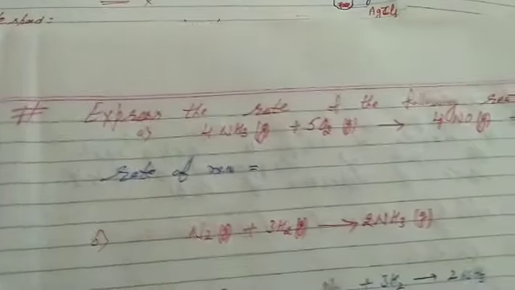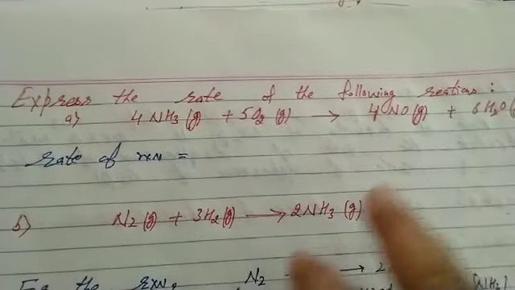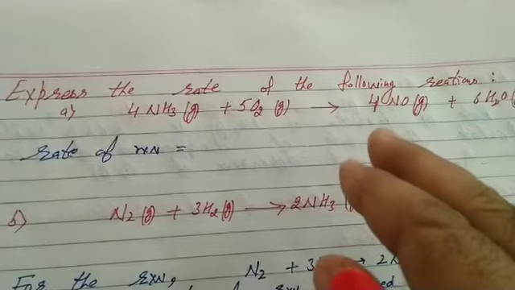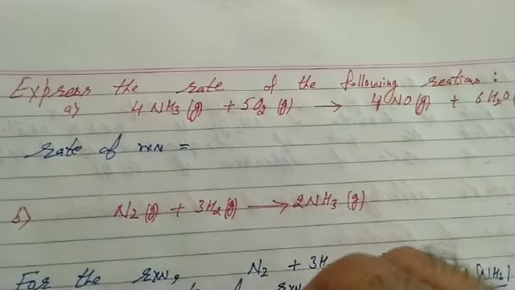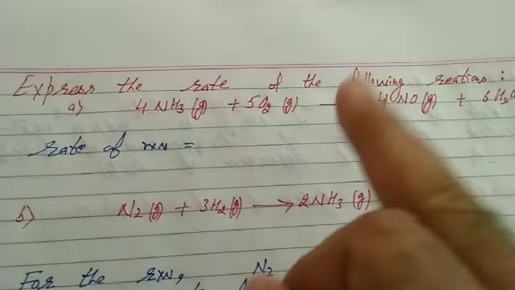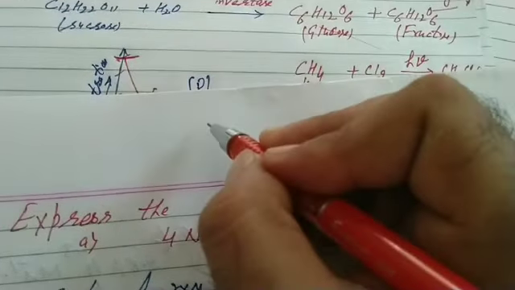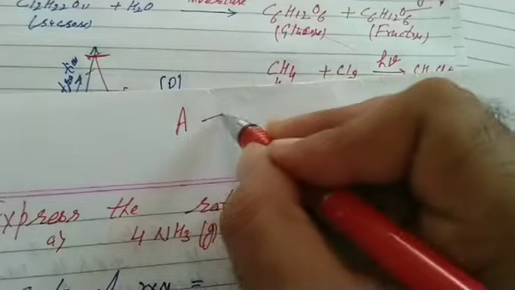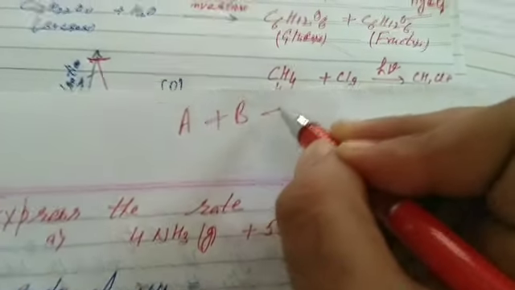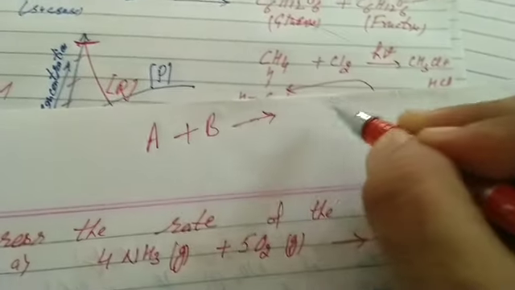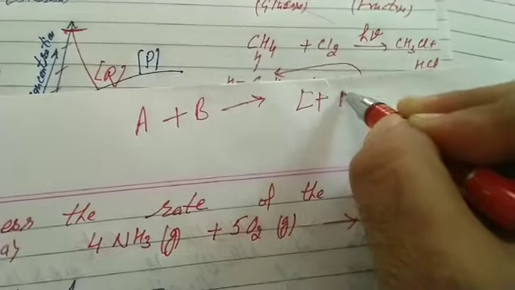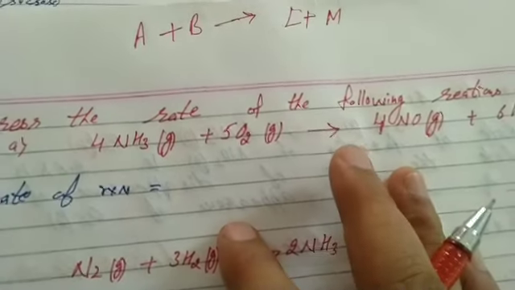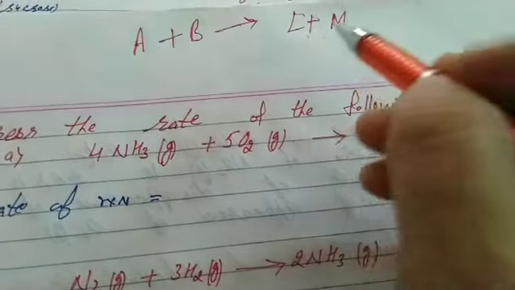After this, next, students, express the rate of the following reactions. Whenever we have to express rate, we give priority to the instantaneous rate. That is, we will write dx upon dt. Suppose the question is: express the rate for the following chemical reaction, A plus B gives L plus M. We have to express the rate of reaction for it, students.